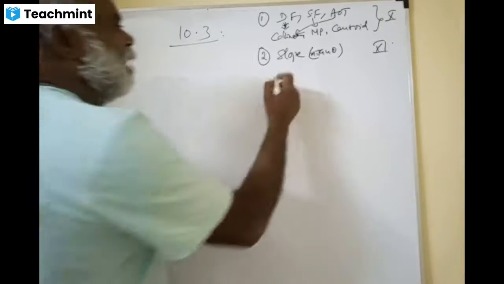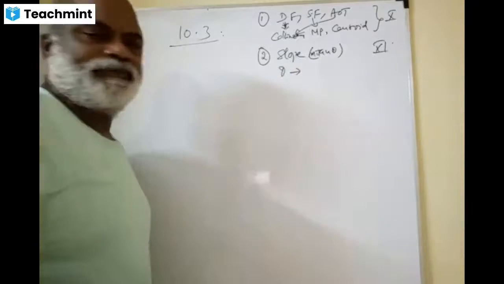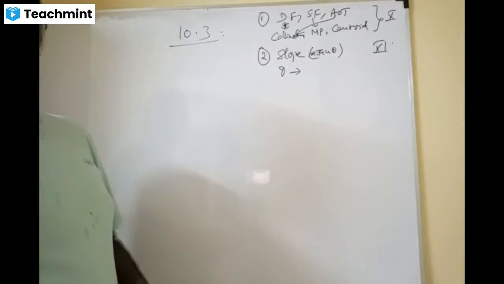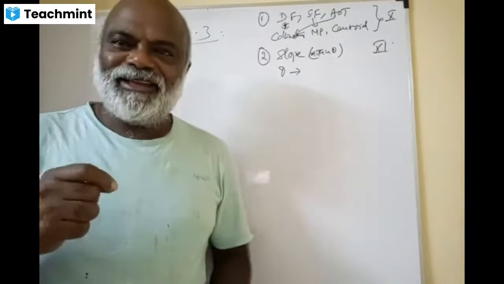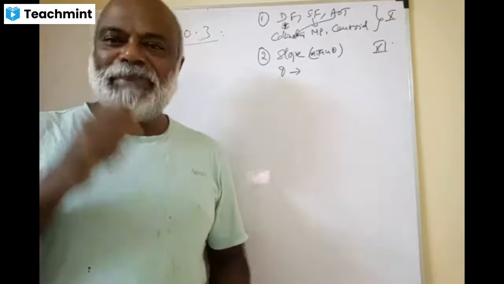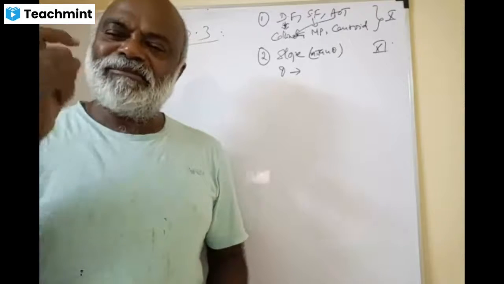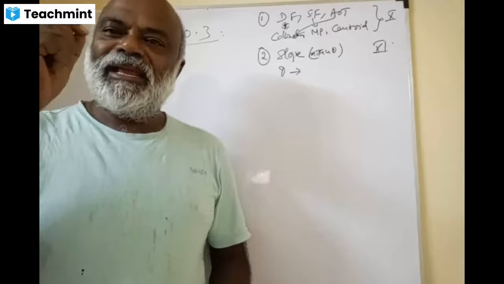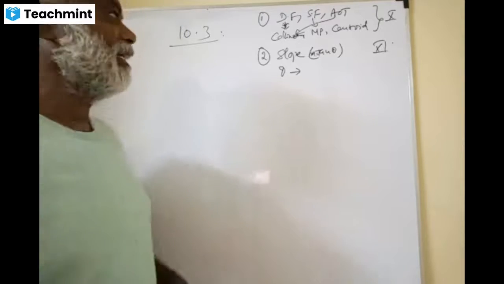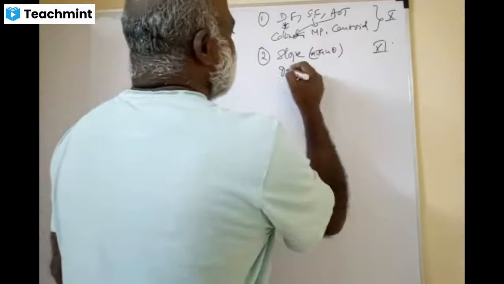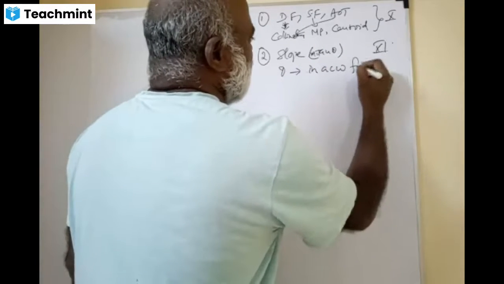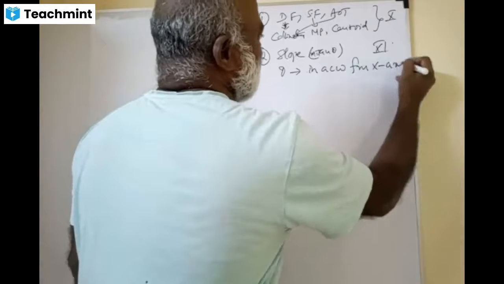What is theta called? It is the inclination of a line with the positive x-axis, meaning the angle is measured from the x-axis in an anti-clockwise direction.